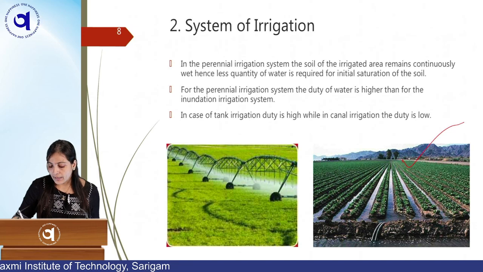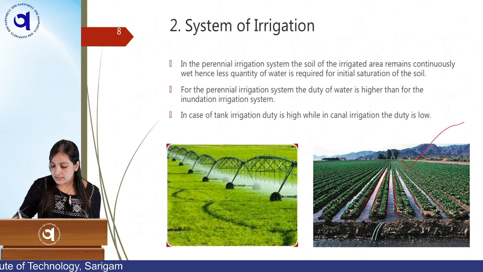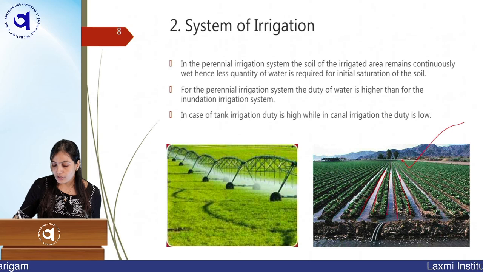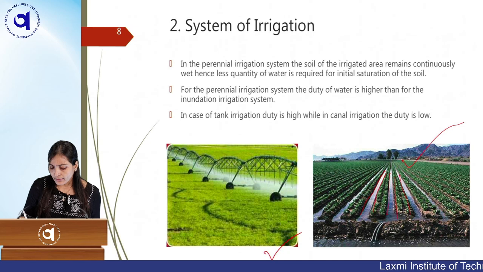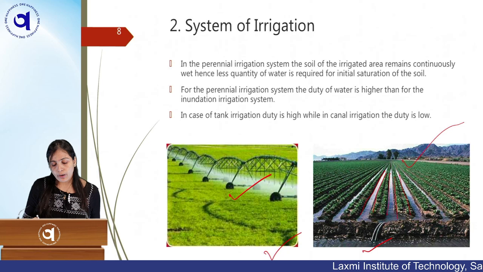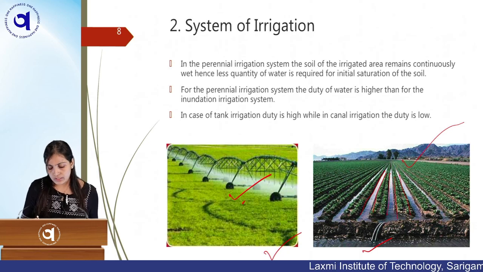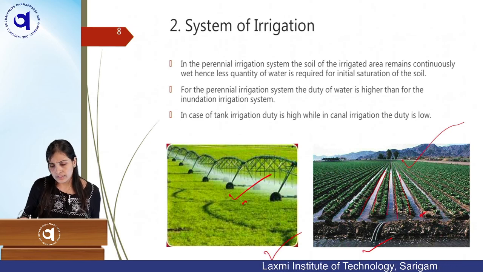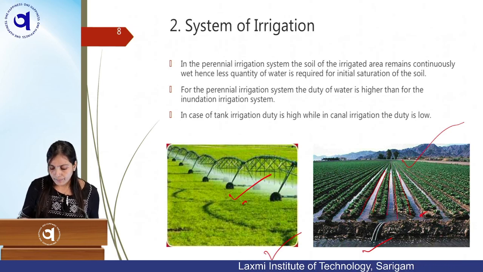Here we are dividing the entire land into levees, and in this deep land we are supplying water, and it is percolating downwards and is utilized by the plant through the subsurface. So this is one method of surface irrigation. You can see from the picture itself which system you are applying. This is the sprinkler method. If you adopt this system of irrigation, then the duty will be high, instead of the surface method.